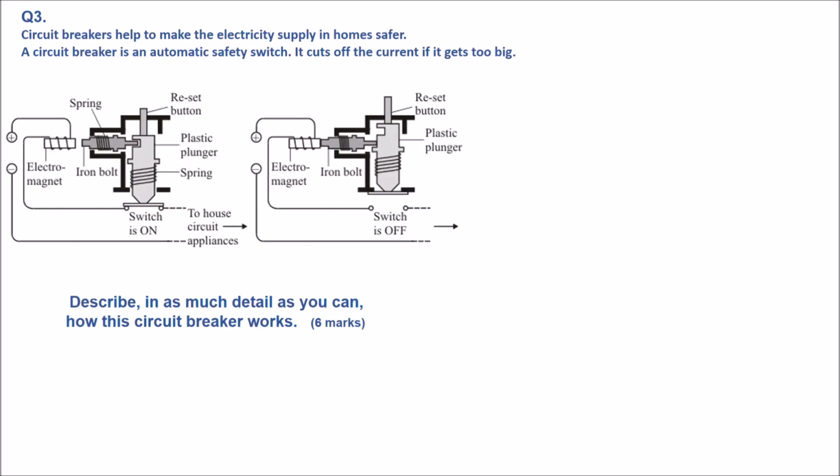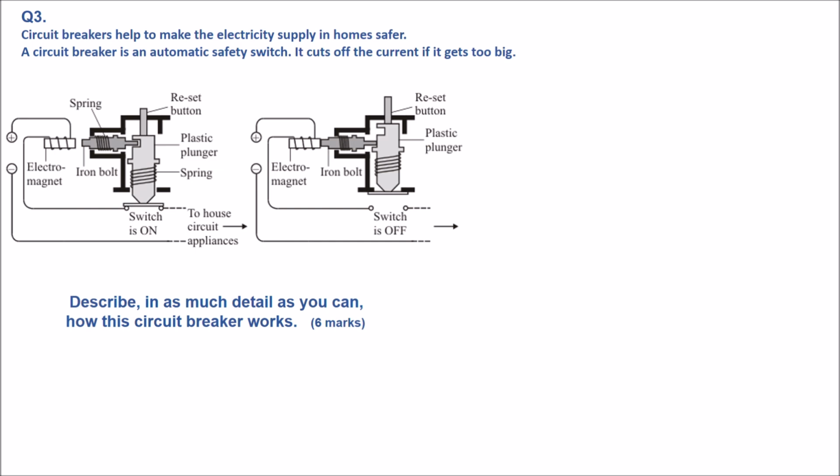Question 3 is about circuit breakers. You are given a diagram here and it says describe in as much detail as you can how this circuit breaker works. 6 marks. Remember, any circuit breaker, any fuse, they are to protect your device from getting damaged due to the high current.